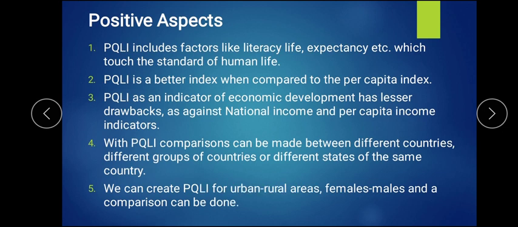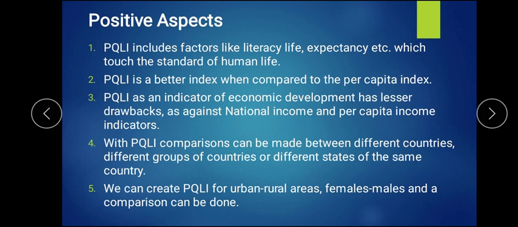Then after, we can create PQLI for urban and rural areas. Like we can compare, taking a country like India, we can divide it into rural and urban areas, and we can make a comparison, as well as a male-female comparison for this also. This comparison cannot be found in national income and per capita income, because that is the total production of all the three sectors over a particular time period.